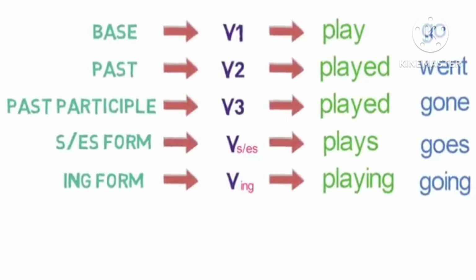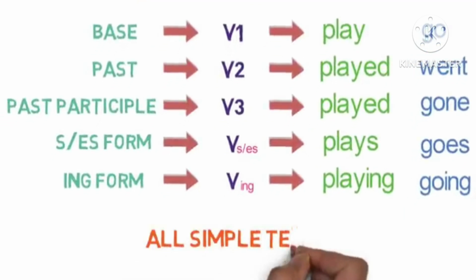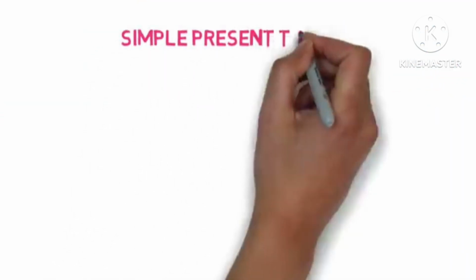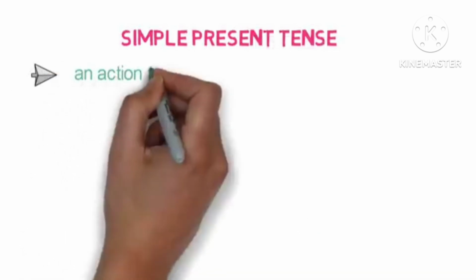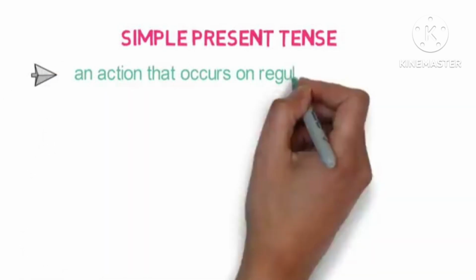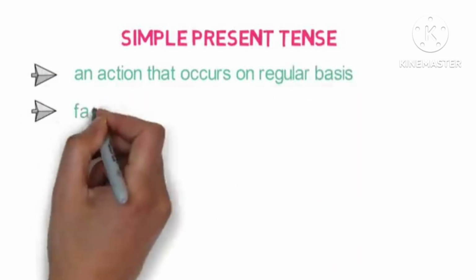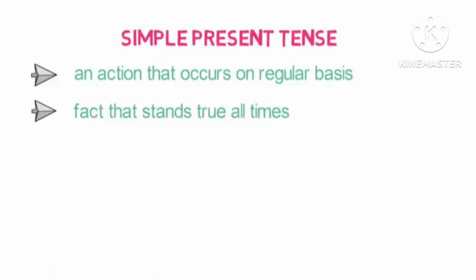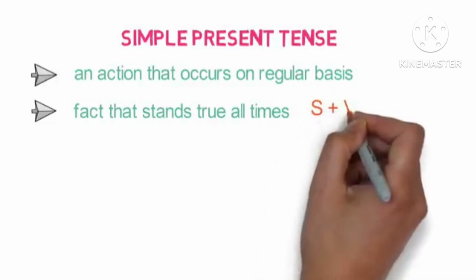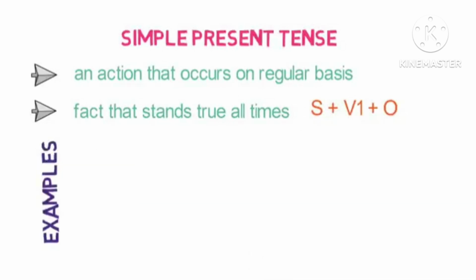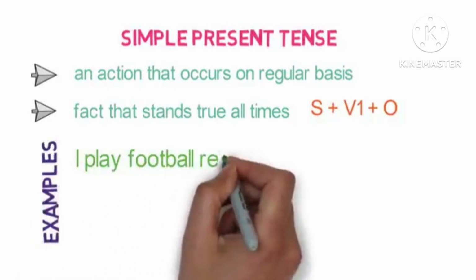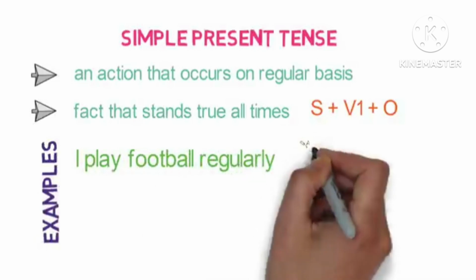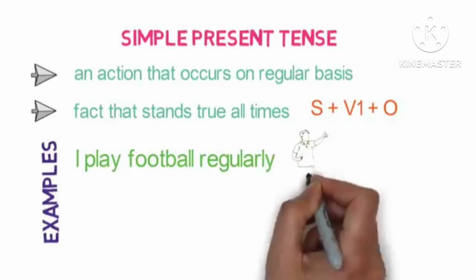All are simple tenses. Now we will revise these simple tenses again. Simple present tense is an action that occurs on a regular basis, or a fact that stands true at all times. Here the structure is subject plus V1 plus object.